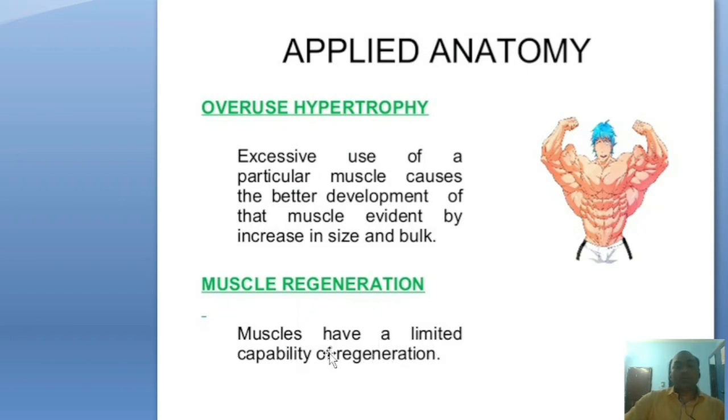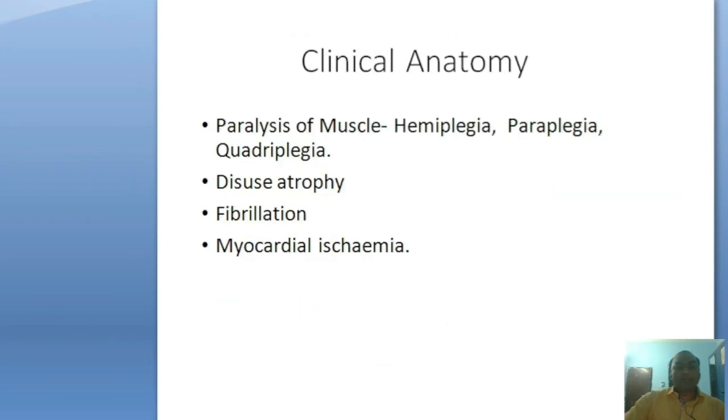Paralysis: complete loss of muscle motor nerve supply is called paralysis. Hemiplegia: when half of the body is paralyzed.